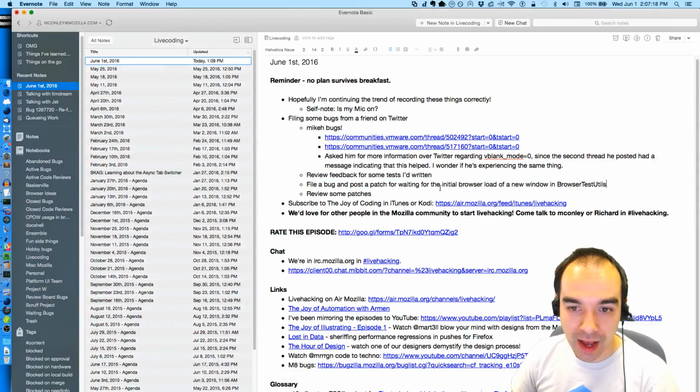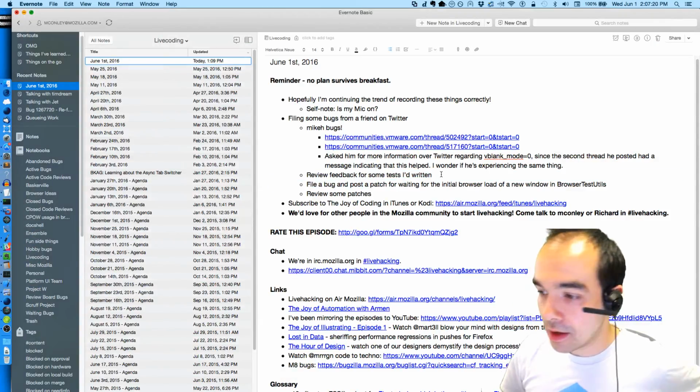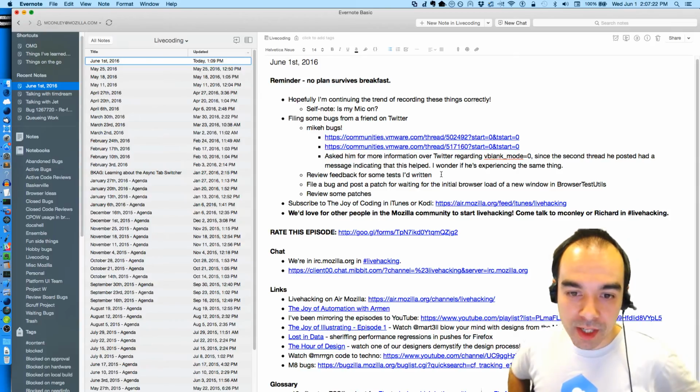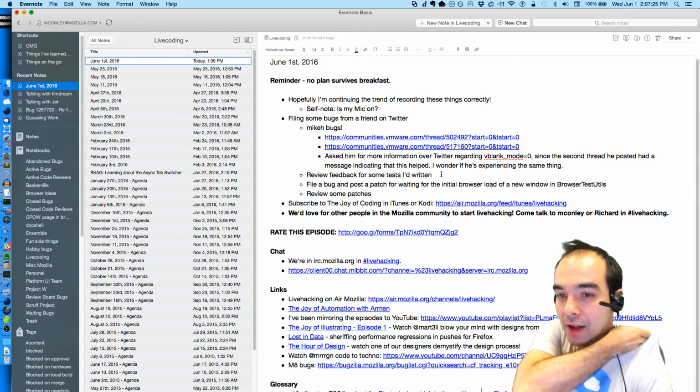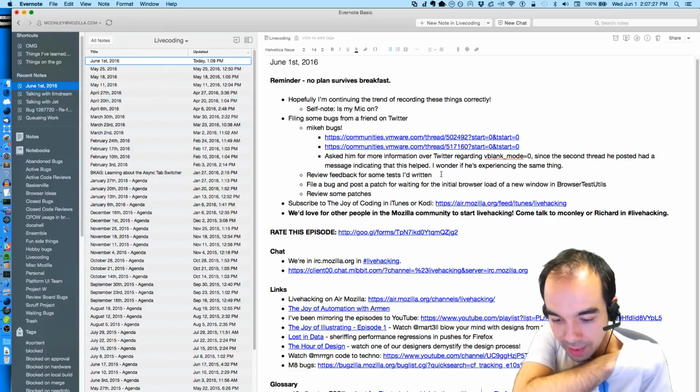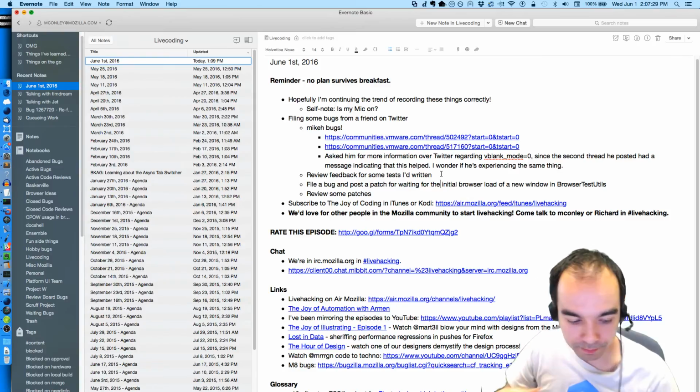Review feedback. So now I want to work on this last bit, which is filing a bug and posting a patch for waiting for the initial browser load of a new window. So what do I mean by that?